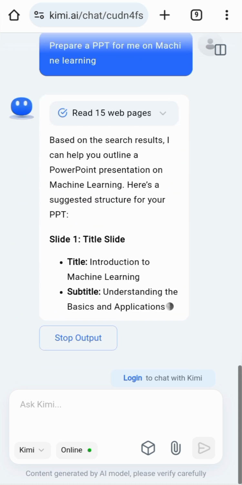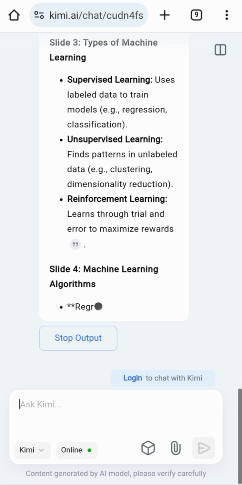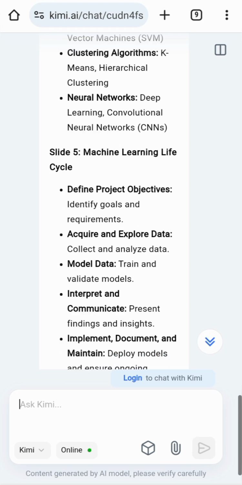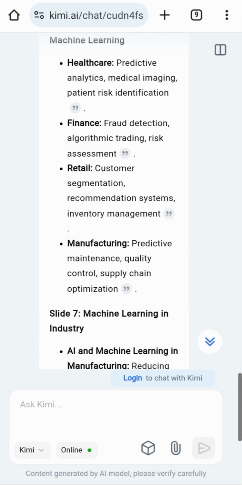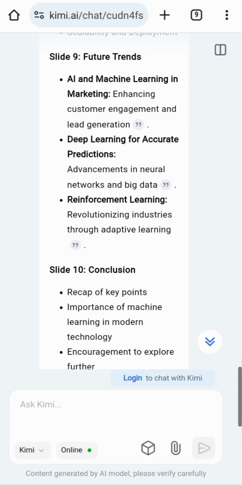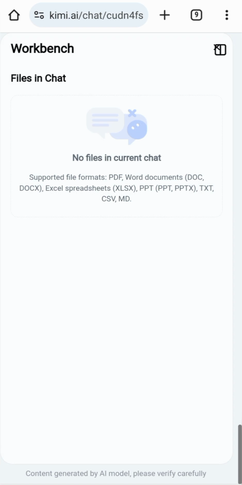Okay, so what's it doing? It means it cannot provide us with the files, or maybe I haven't just logged in. That could be the issue. But this time it isn't providing a file.